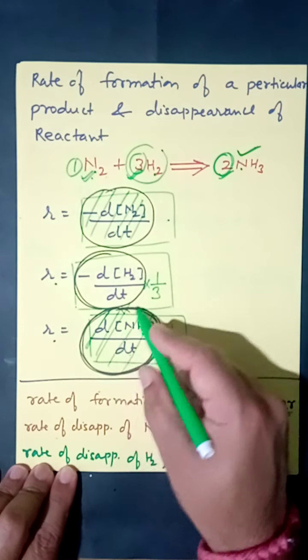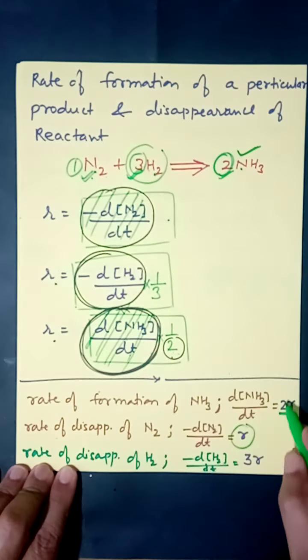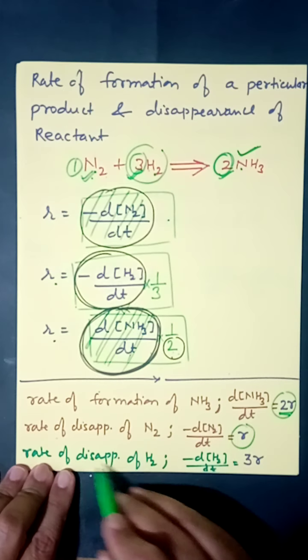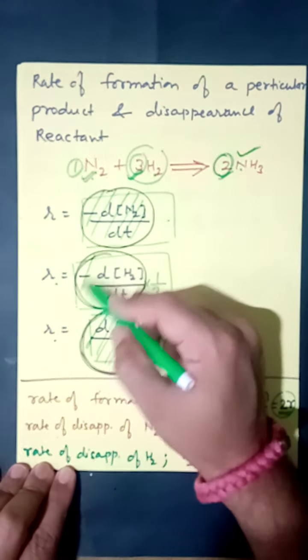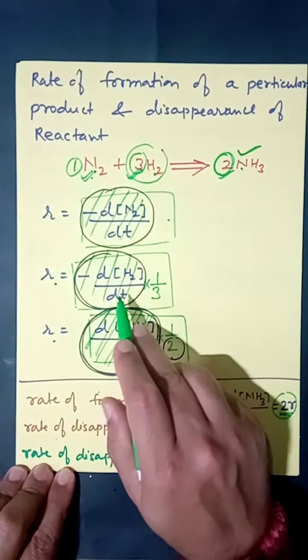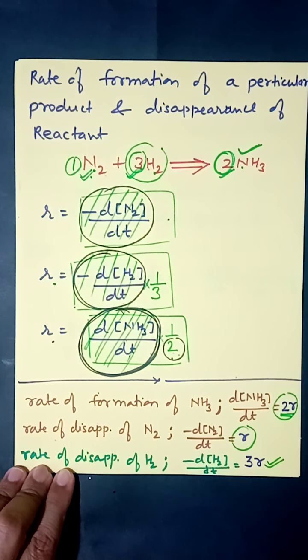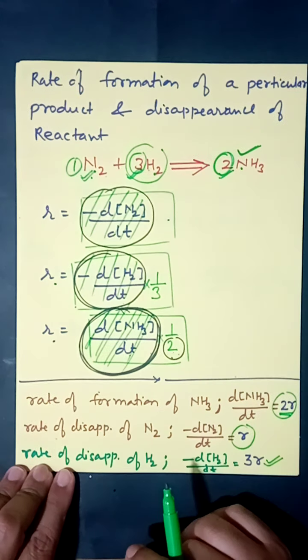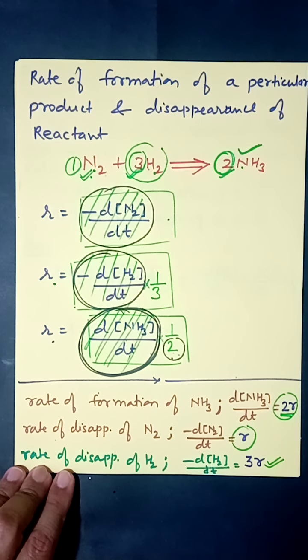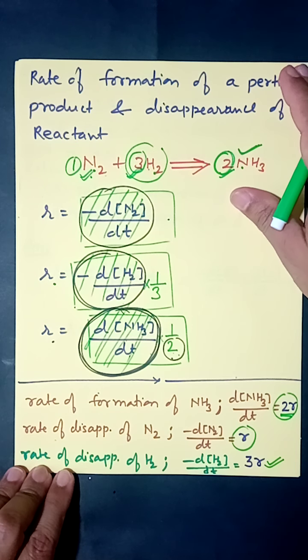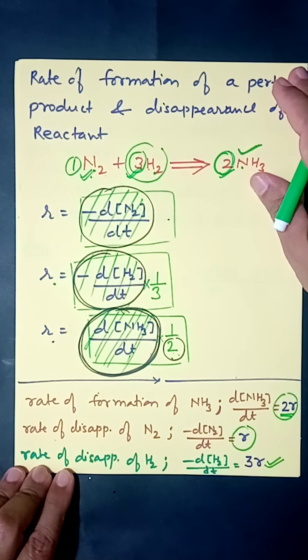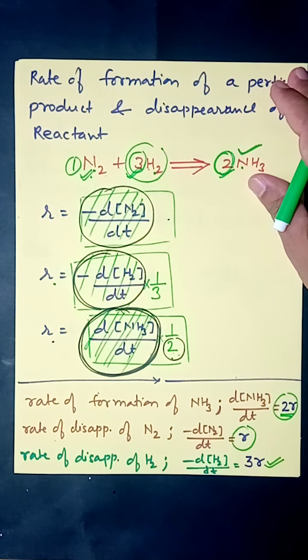The rate of formation of ammonia equals twice R, and the rate of disappearing of hydrogen equals 3 times the rate of reaction. So you can have some numericals, where you are asked to calculate the rate of formation of a particular product or the rate of disappearing of a particular reactant.